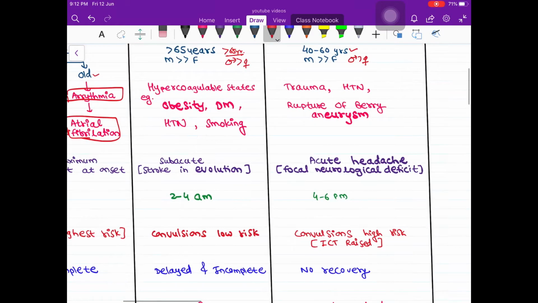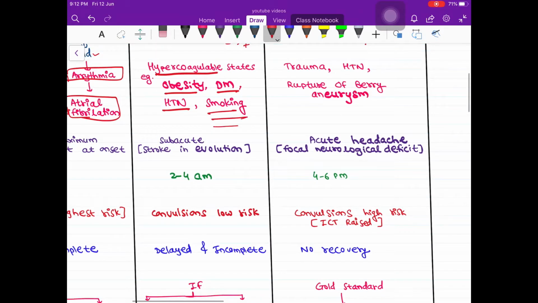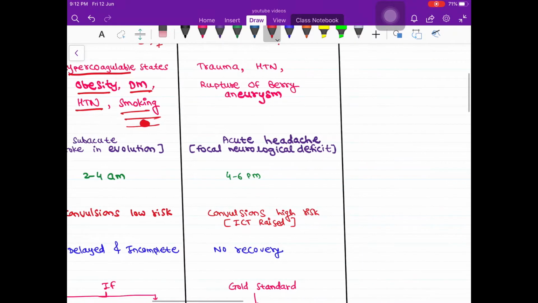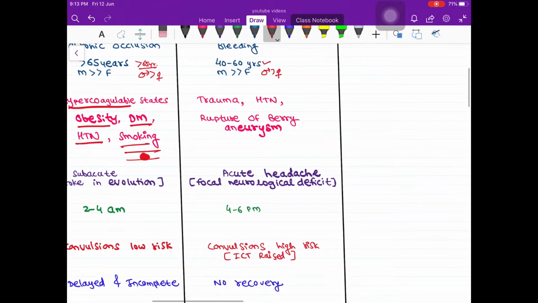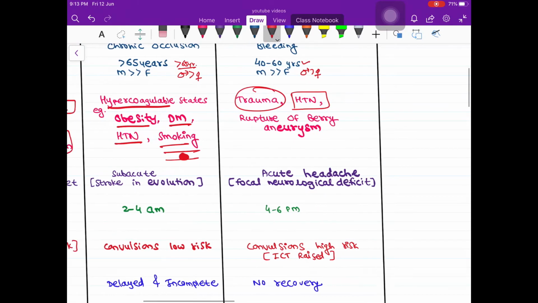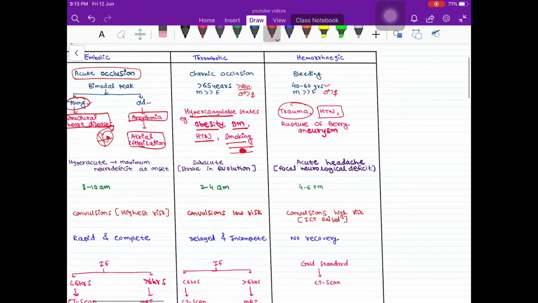The etiology is hypercoagulable states and the cause for this is obesity, diabetes mellitus, hypertension and smoking, which in due course of time leads to the atherosclerosis in the vessels leading to stroke. Then the next is hemorrhagic stroke. The most common cause for this is hypertension and trauma, and the most common is Berry aneurysm.